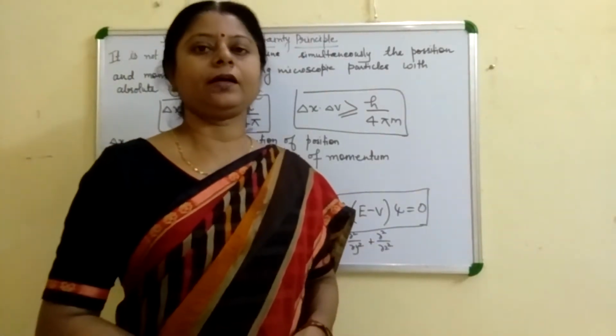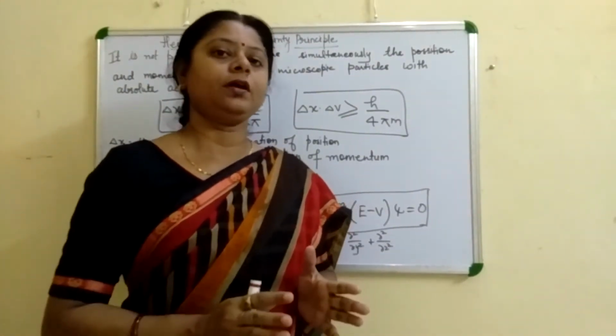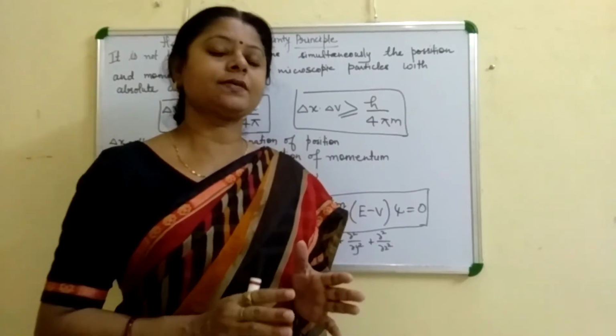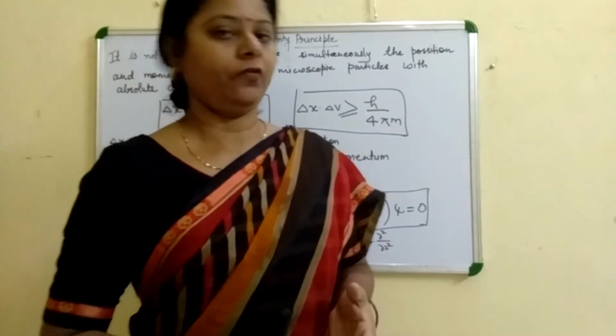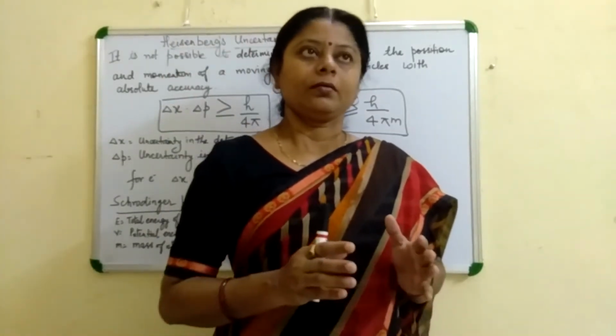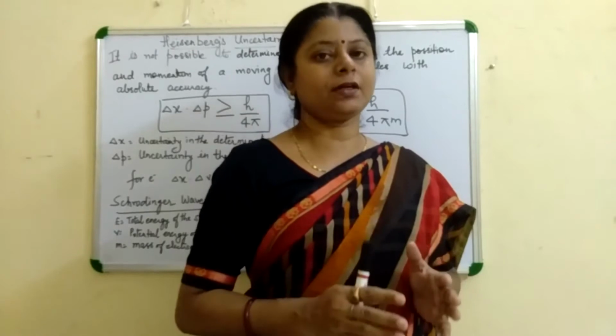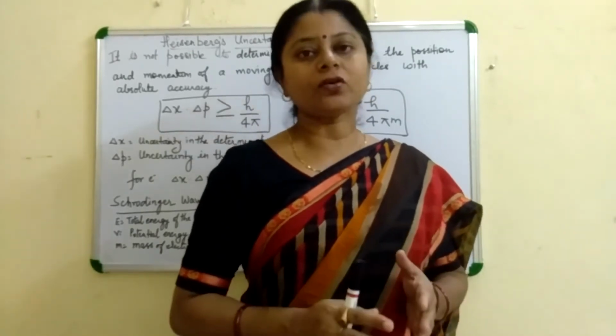We studied that the electron has a dual nature, means it behaves both as a particle and as a wave. De Broglie, when he studied, found that macroscopic